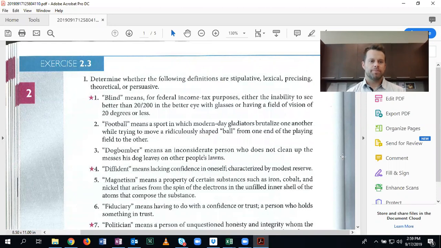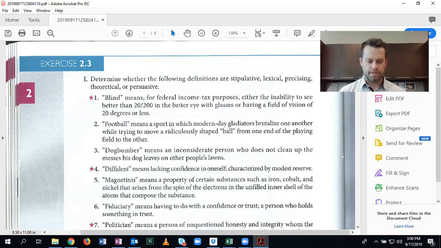All right, number one, blind means, for federal income tax purposes, either the inability to see better than 20/200 in the better eye with glasses, or having a field of vision of 20 degrees or less. Okay, so what we're doing is we're trying to determine if a definition like this is stipulative, lexical, precising, theoretical, or persuasive. Whenever you see something like this, term means for this purpose, generally it's going to be a precising definition.